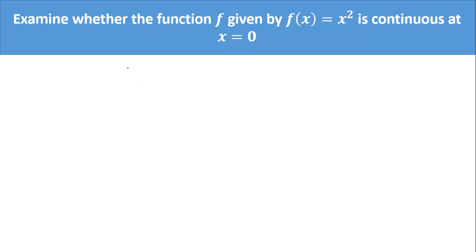So the given function is f of x is equal to x square, correct? So first you have to check the continuity at x is equal to 0. Whether the function is continuous or not, you have to check at x is equal to 0. So you have to find what is f of 0. So f of 0 is 0 square is equal to 0.